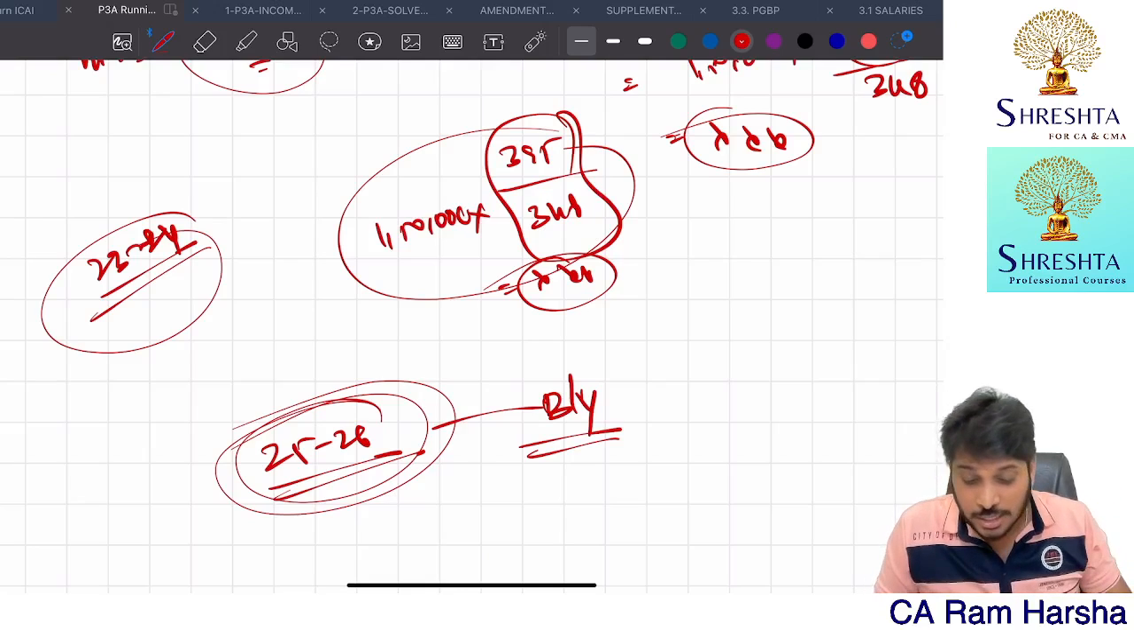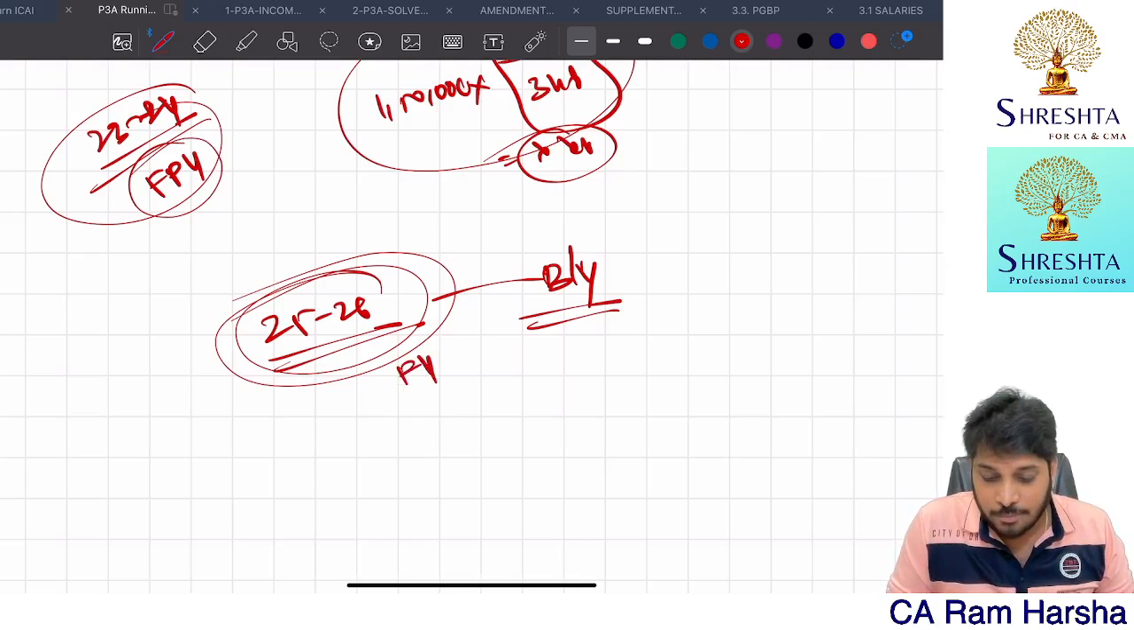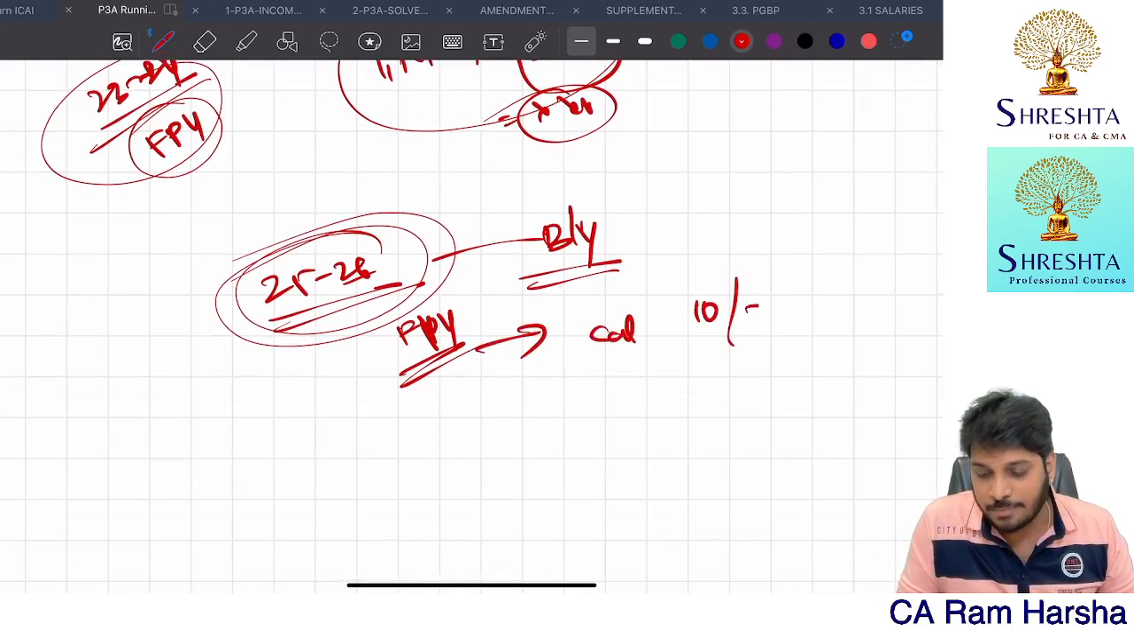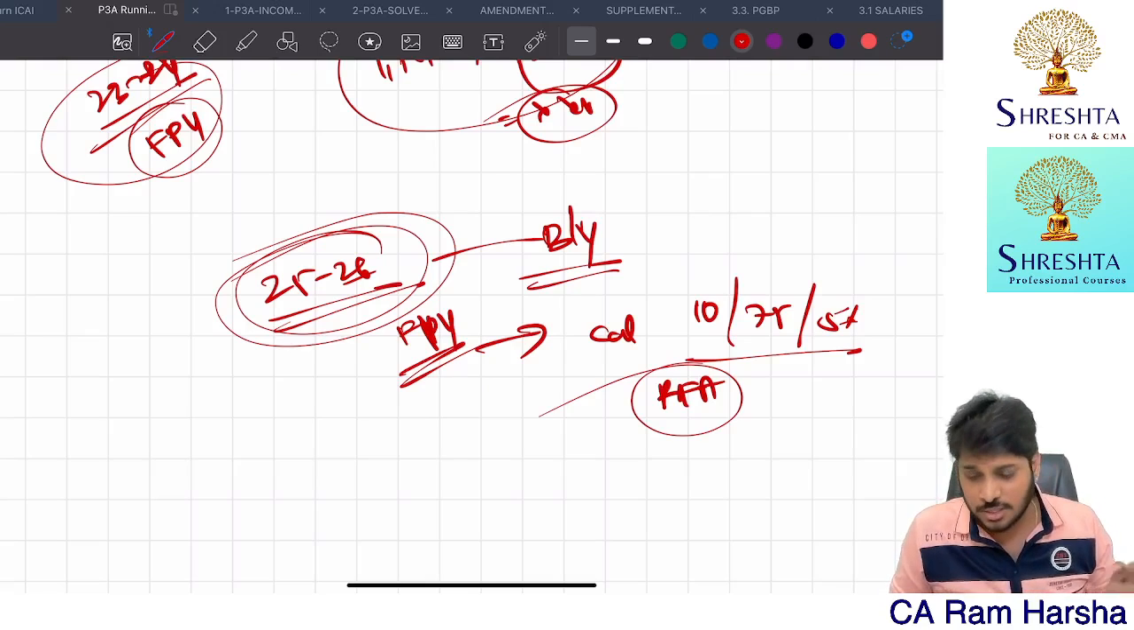Are you getting the point? So this is the base year. This base year is called as first previous year. And for this employee, base year 25-26 is called as first previous year. So first previous year you calculate by applying 10%, 7.5%, 5% logic, rent free accommodation value you calculate by applying all these percentages.